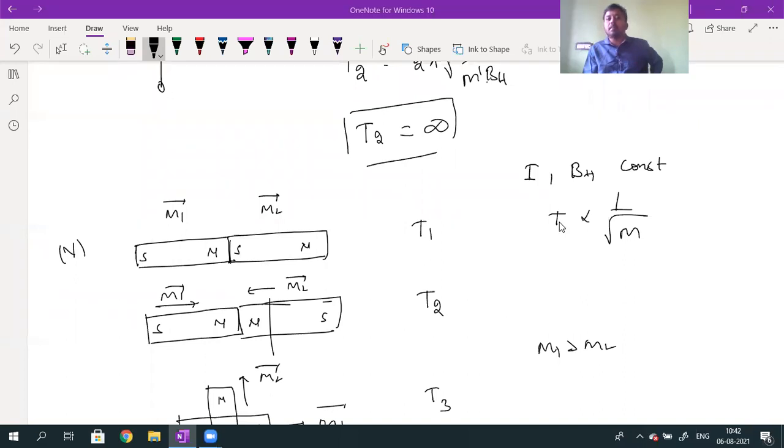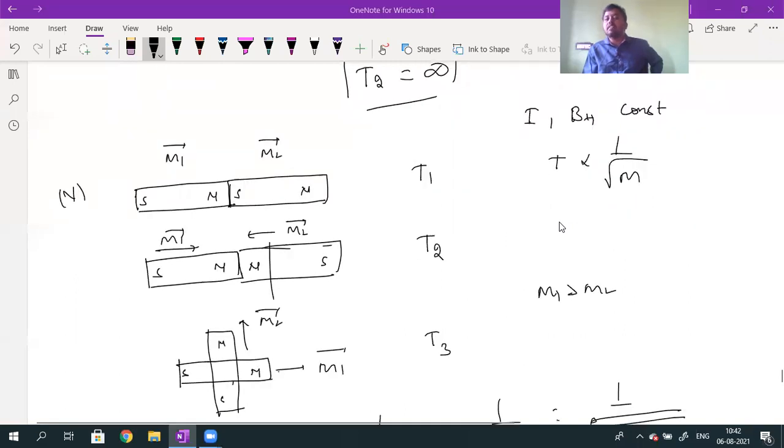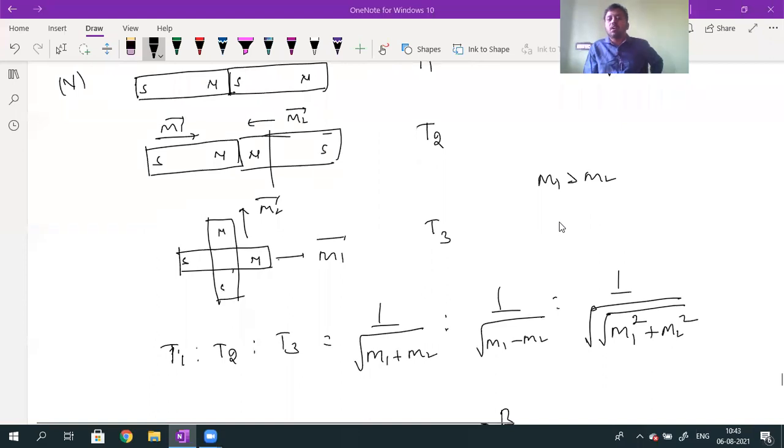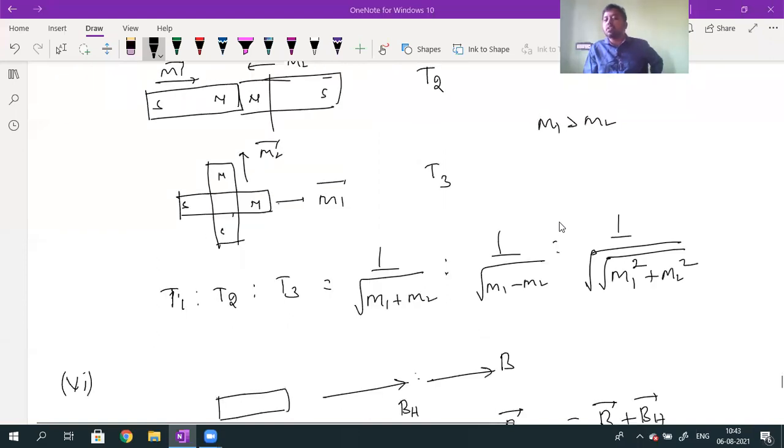Afterwards, two bar magnets are placed side by side. The first time, their magnetic moments are in the same direction. The second time, their magnetic moments are in opposite directions. The third time, their magnetic moments are perpendicular. So what is the ratio of the time periods, T1 is to T2 is to T3?